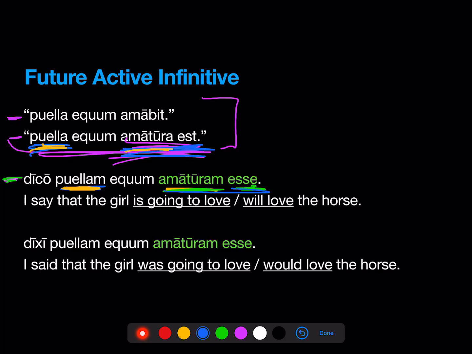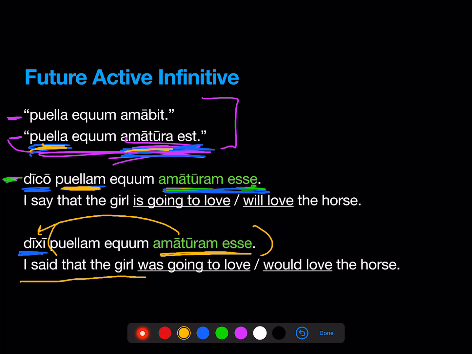Okay, so this future infinitive active indicates time after, subsequent time to the main verb of saying or thinking or believing. If I change the tense of that verb of saying or thinking or believing, I don't have to change anything about the indirect statement in Latin. But now, this future active infinitive indicates time subsequent to a verb that's in the past. So I'm going to have to translate it: I said that the girl was going to love or would love the horse.